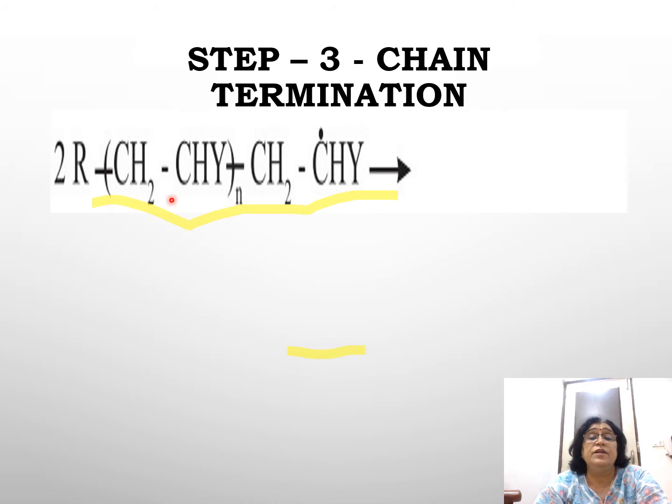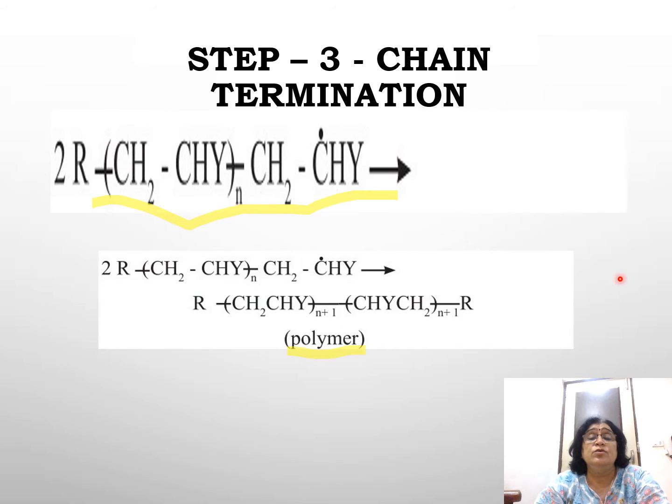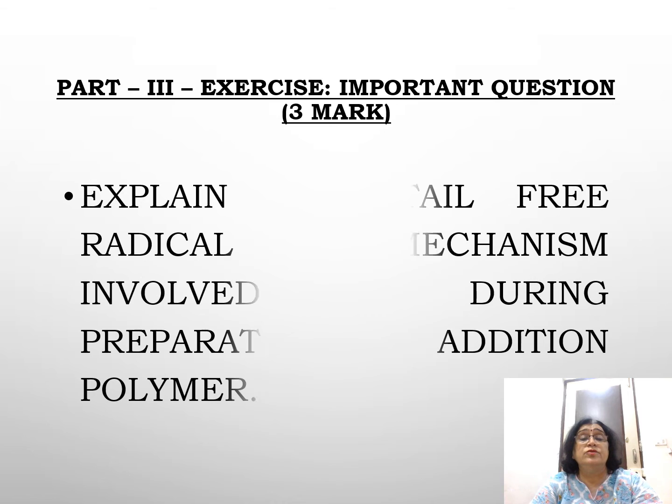Here you see the free radicals combine and a neutral molecule is produced. In this free radical mechanism, as long as free radicals are generated, the reaction goes on. But if the free radicals combine amongst themselves, then the chain propagation stops and the chain gets terminated. So these are some of the important questions.